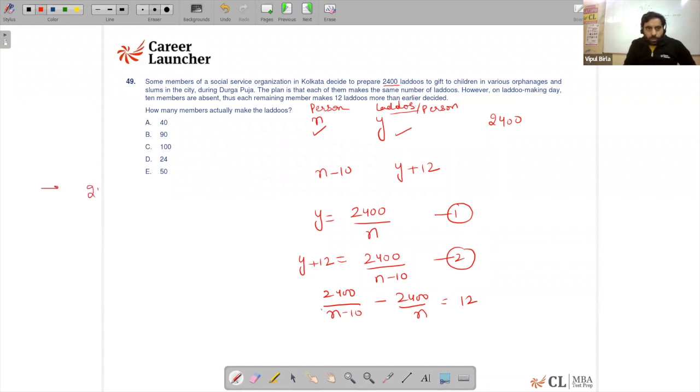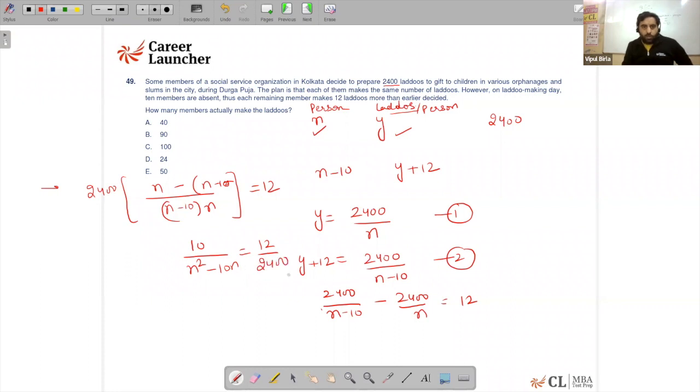So if you take 2400 common, it will be nothing but (n minus 10) into n, and that's going to be n minus 10, and the value is equal to 12. So n minus n, that's going to be 10 plus 10, because n and n will cancel each other, upon n square minus 10n is equal to 12 upon 2400. Just taking 2400 to the right hand side.